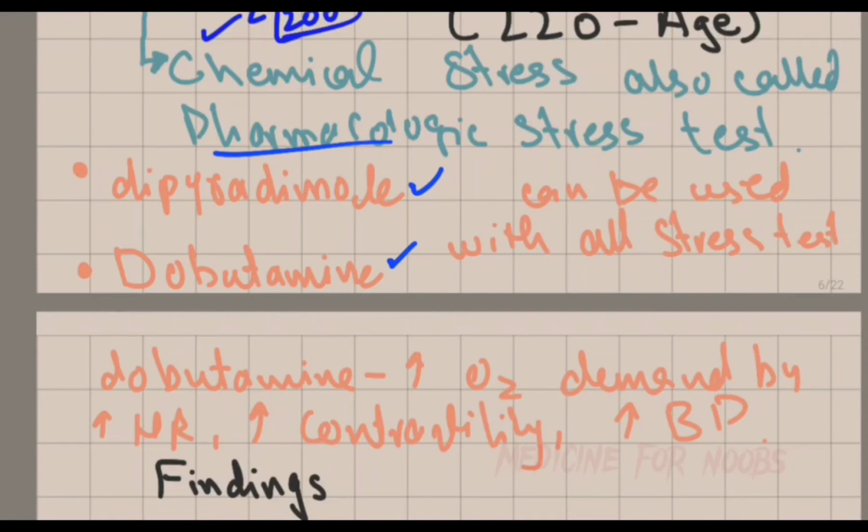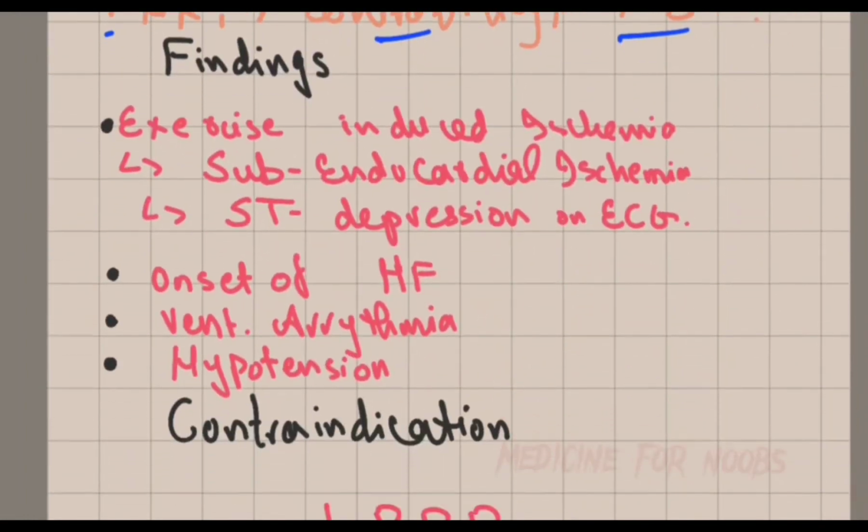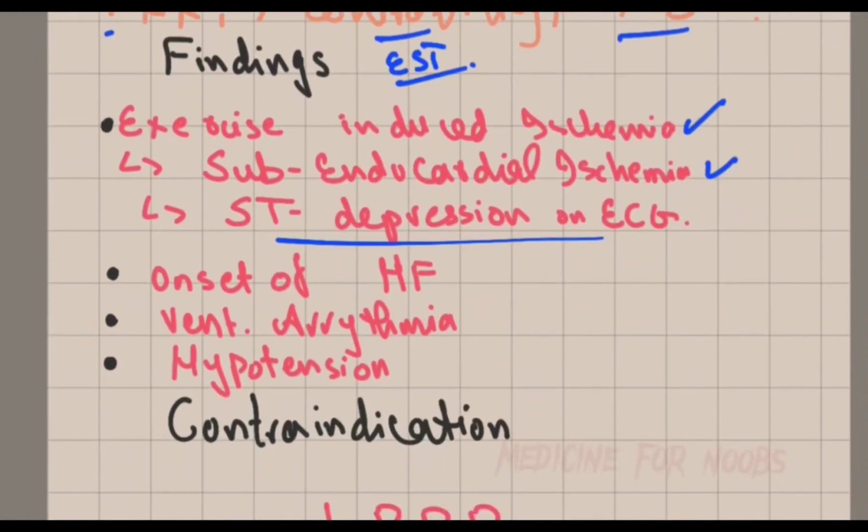Dobutamine increases the oxygen demand by increasing the heart rate, contractility and blood pressure of the patient. What happens on the exercise stress test is that exercise-induced or subendocardial ischemia occurs, which leads to ST depression on the ECG, and this is suggestive of ischemia. Other findings suggestive of a positive test are onset of heart failure, ventricular arrhythmia, or hypotension.